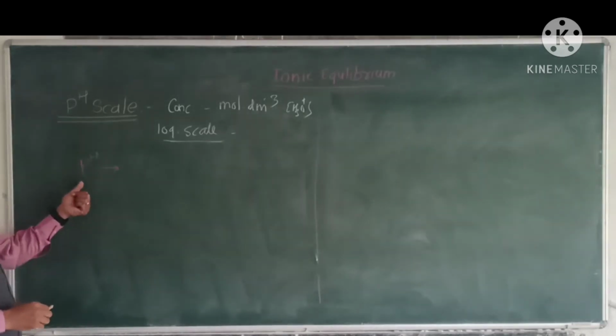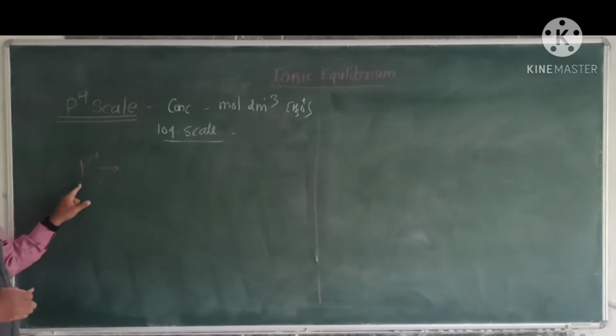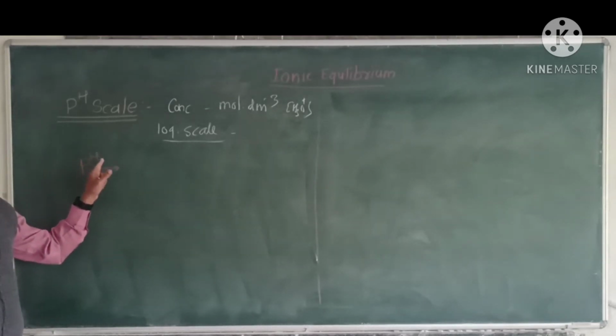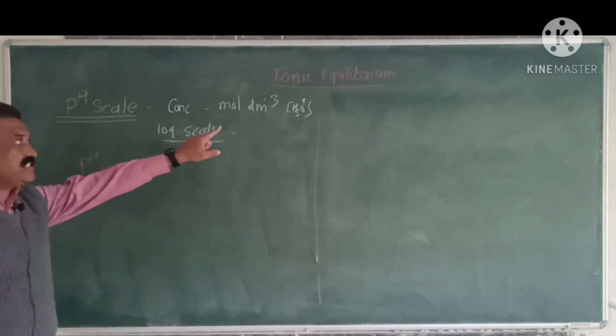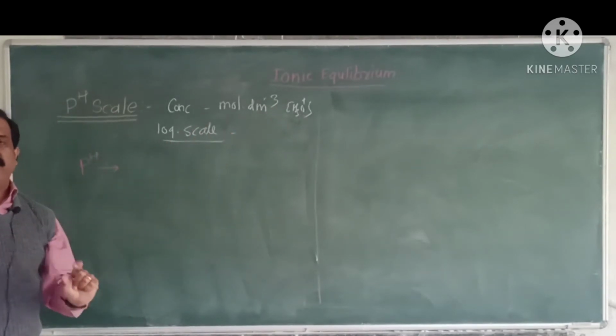See here, in pH, the capital P stands for 'potenz', the strength. pH means the strength of H plus, that is H3O plus ions, present in aqueous solution.